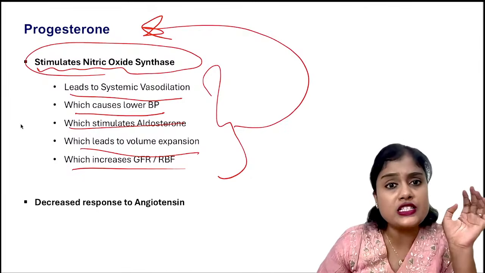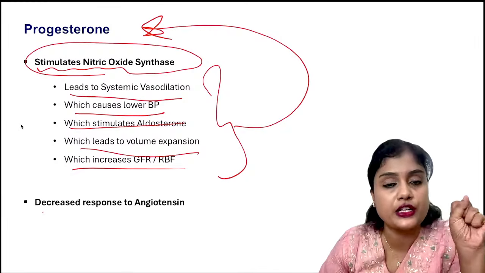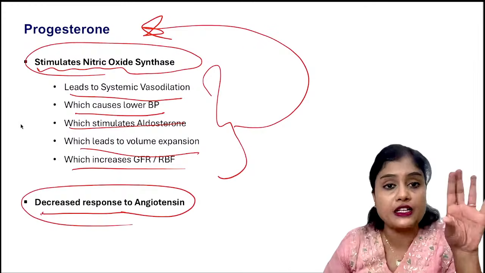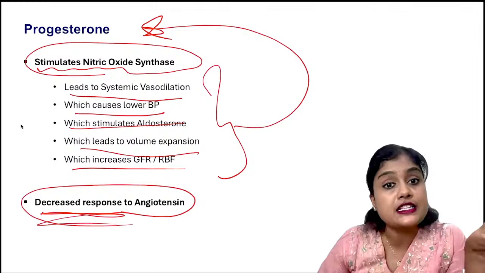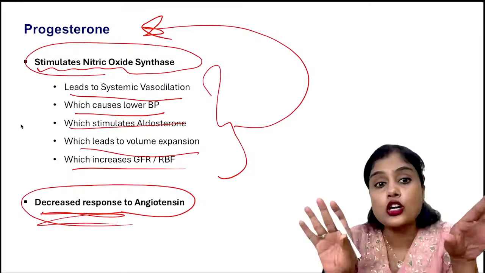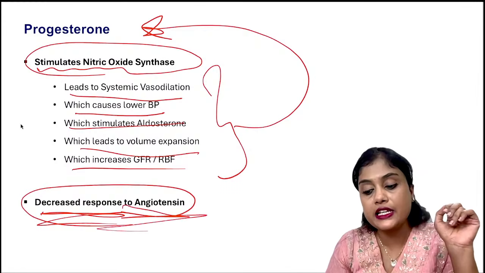Angiotensin is what? A vasoconstrictor. So we do not want a good response to that. We do not help angiotensin to act, so we decrease its activity. ACE is there, which will lyse the angiotensin. So angiotensin activity is not increased in pregnancy. You should remember this, and this is how the ACE inhibitors also act.